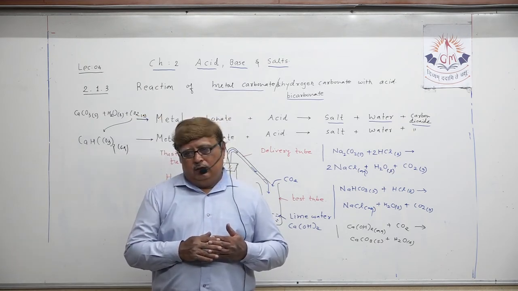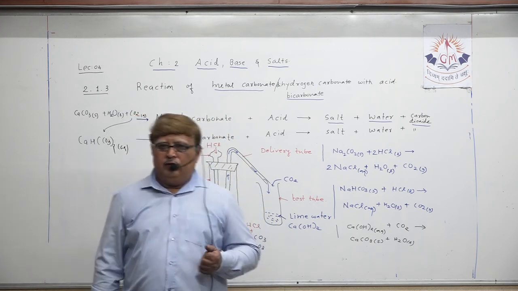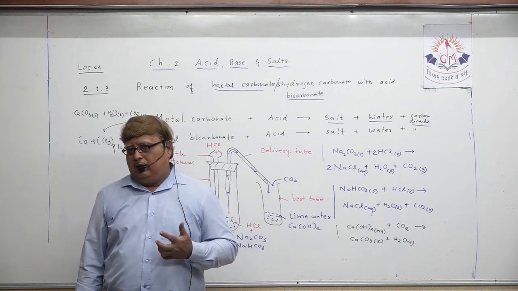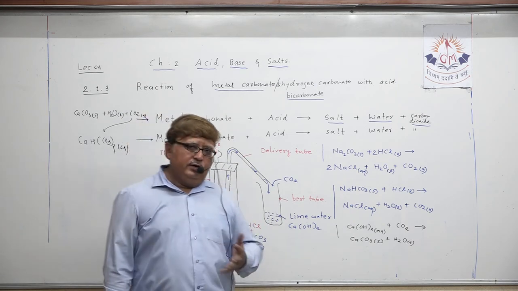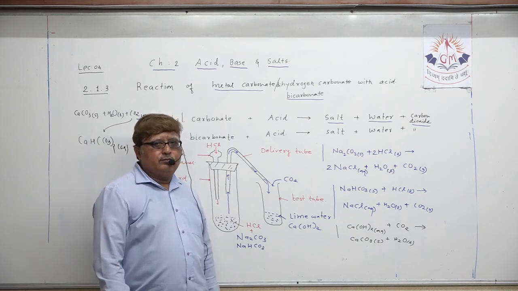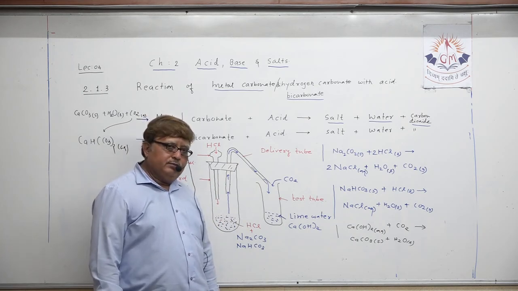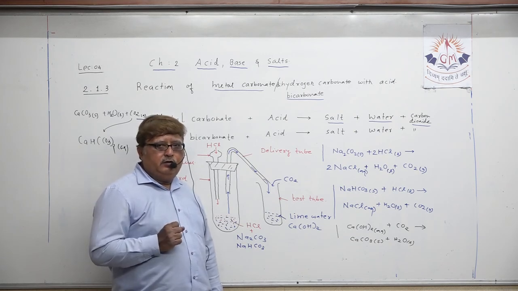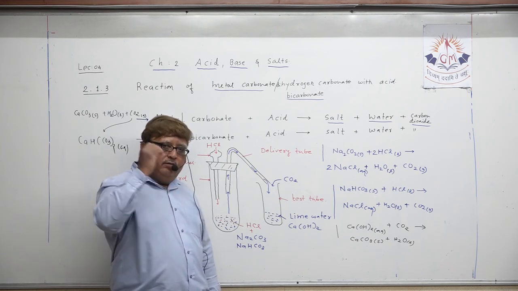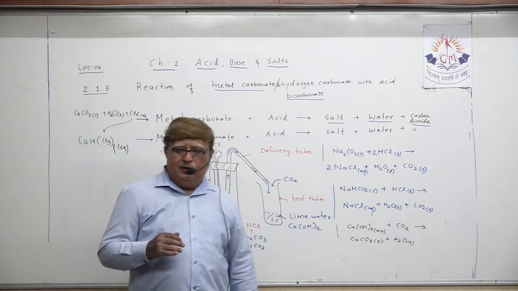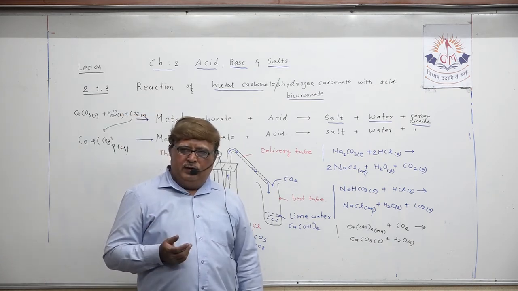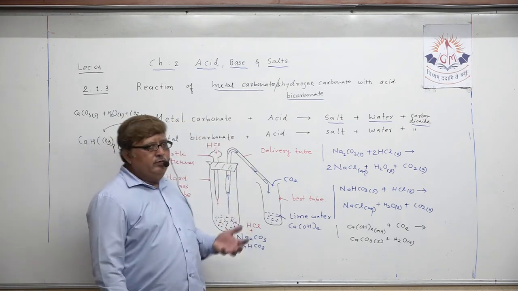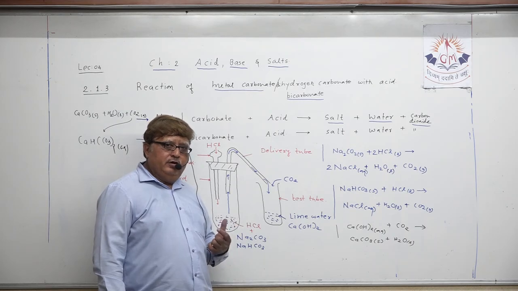If you are asked in exam, explain reaction of metal carbonate and metal bicarbonate with acid, so my dear student, your short note will start by first giving a general explanation of the property, then you will describe the activity in the form of an experiment, like you are writing an experiment and performing it, understand. First you have to write the general statement.